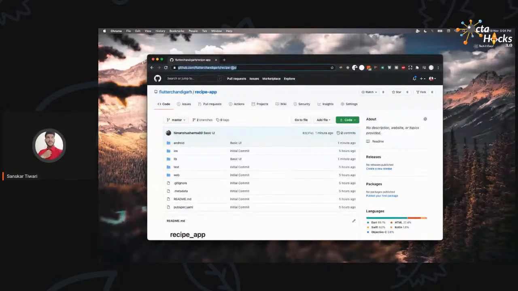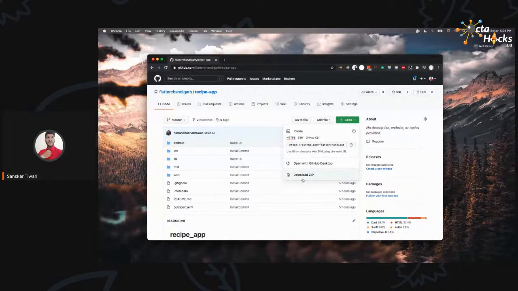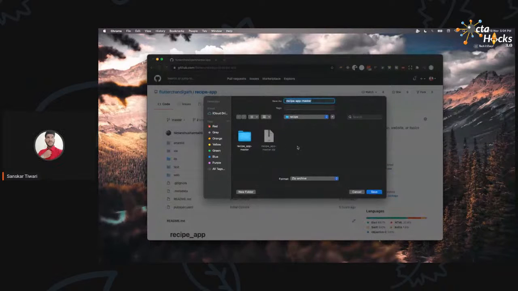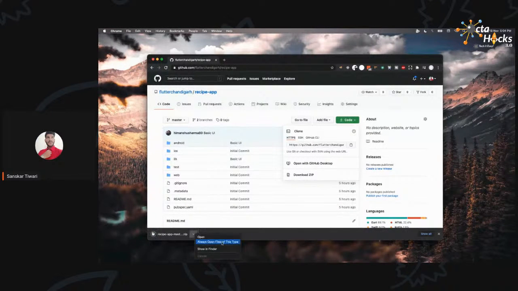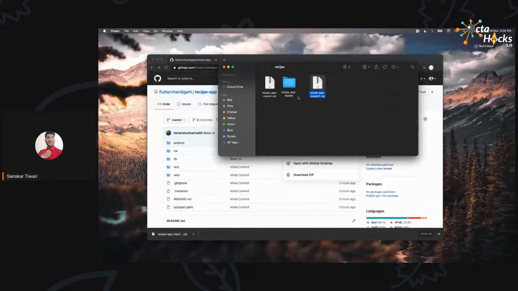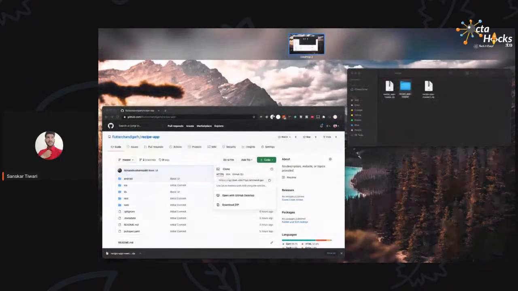So first of all, if you're following along, the first thing you can do is visit this URL and download the code if you're not able to write all of it. You just need to click on this button and click on download zip. This will download all the code for the application which we are building, and you will be good to go with that. So I'm going to change the name so that I have it. Okay. Now I'm going to open it up in VS Code.